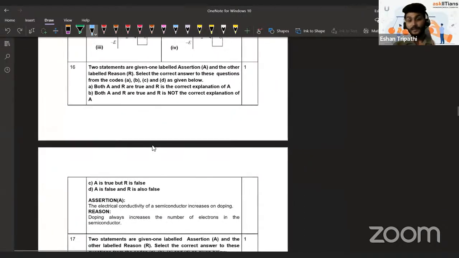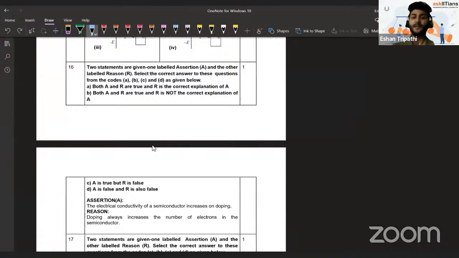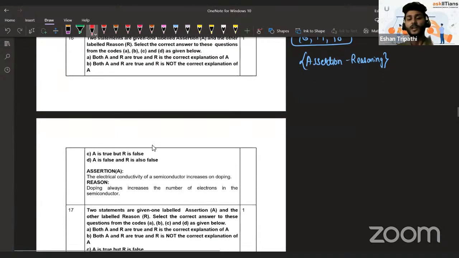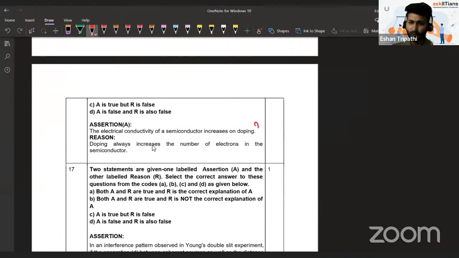Then yes, 3 interesting assertion reasoning type questions have been asked. Question 16, 17, 18 are assertion reasoning type. You would always notice that assertion reasoning type of questions are mostly asked from theoretical, conceptual type of questions, because there is a concept, there's an assertion on the basis of that, they ask the reason behind it, if it is there or not.